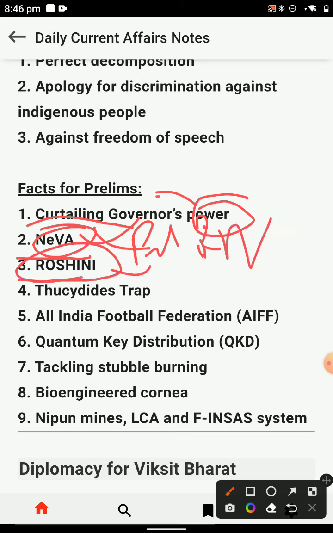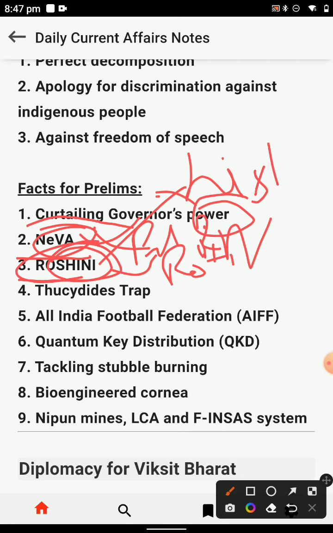Roshni is a new scheme. You should first learn your root words; from root words you learn a lot of information. What is the indication of Roshni? Roshni, you have it in your mind, just a click and the light, there is some mention of light.